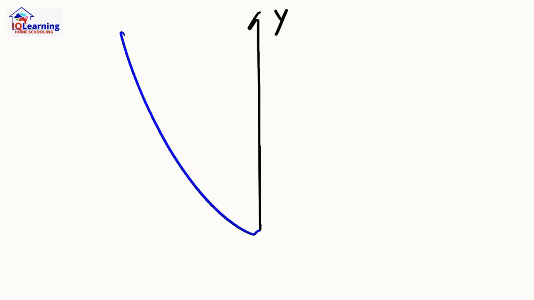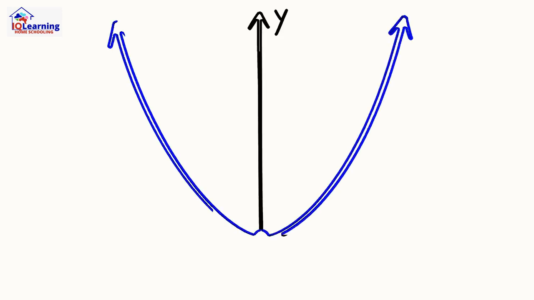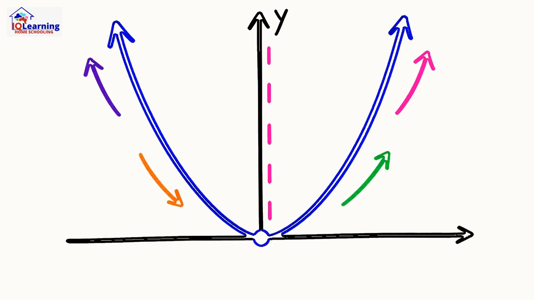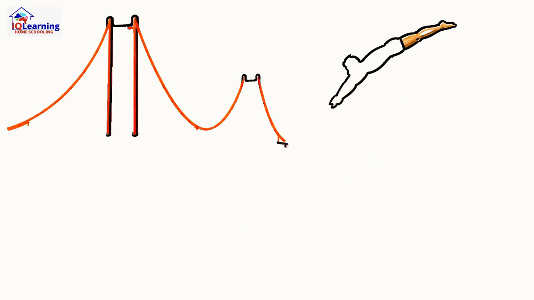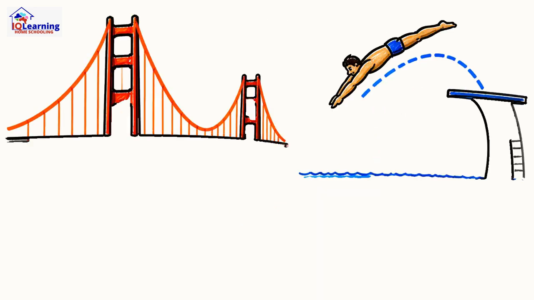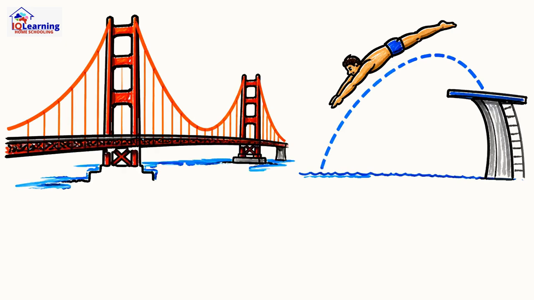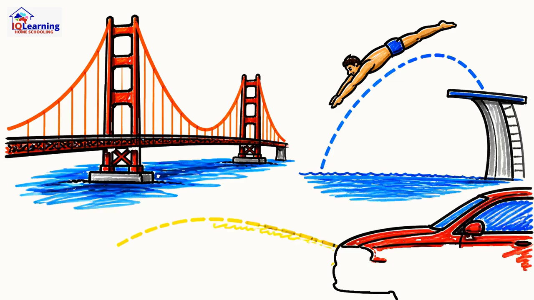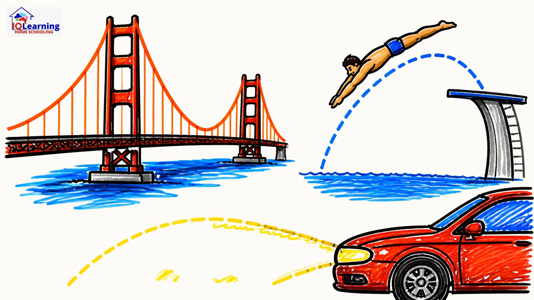When you throw a ball, it doesn't fly in a straight line. It carves a perfect arc through the air. That arc has a name, a parabola. You see it in the cables of the Golden Gate Bridge, the path of a diver, and even the shape of your car's headlights. It's a fundamental curve of nature, and its code is the quadratic equation,